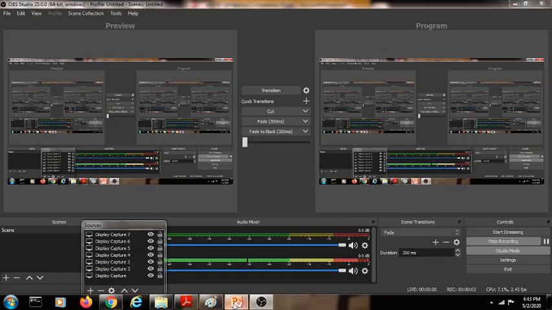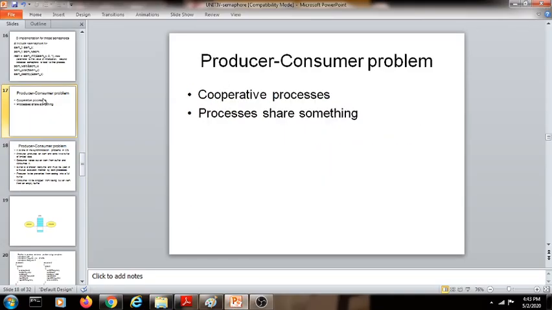Hello students, let us try to analyze the producer-consumer problem today. This problem comes in cooperative processes. As we know, there are two types of processes under the concurrent processes: the cooperative processes and non-cooperative processes. In the non-cooperative processes, those processes do not communicate with each other or do not share anything with each other. The cooperative processes are the processes that share something with each other or communicate with each other.